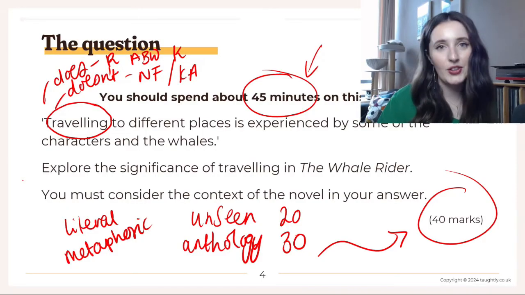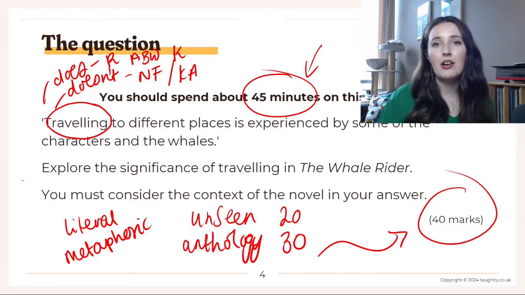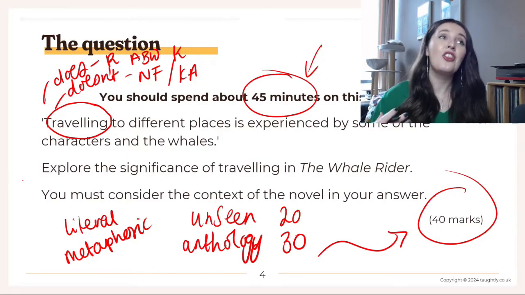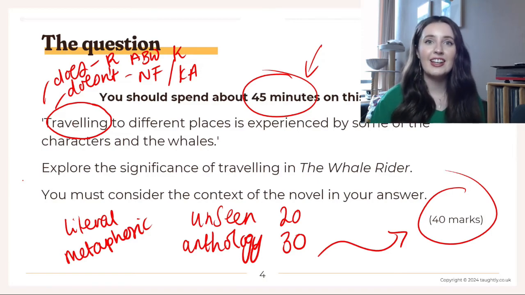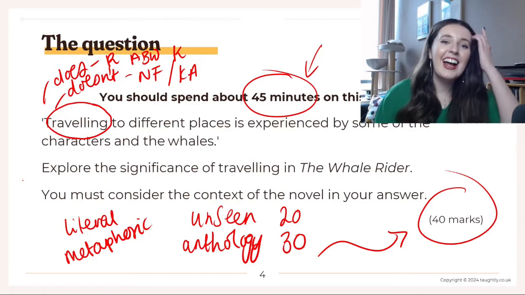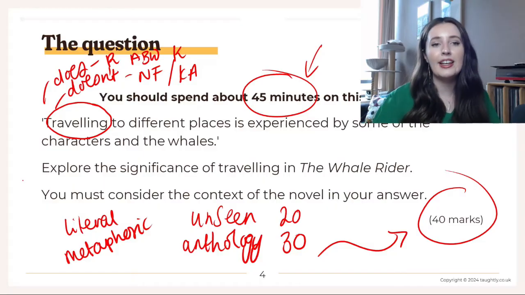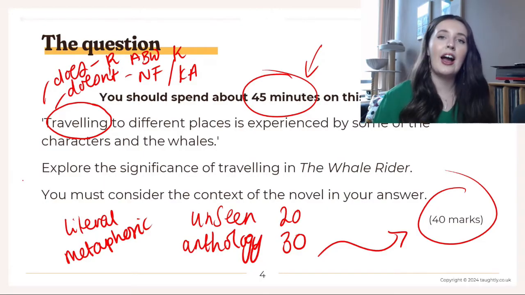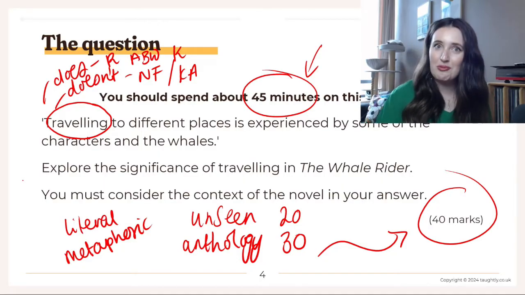And if you think that I'm going too far, when I wrote this model essay, I wrote it without looking at the mark scheme. I wanted to see what I would come up with and then compare. I thought I pushed it too far by talking about Koro Apirana's metaphorical journey, but that was on the mark scheme. So it was absolutely fine. It is okay if you want to stretch the question a little bit, as long as you keep linking it back at the end and showing how your analysis is relevant to the question. You can't just make up your own question, but you can interpret the question.